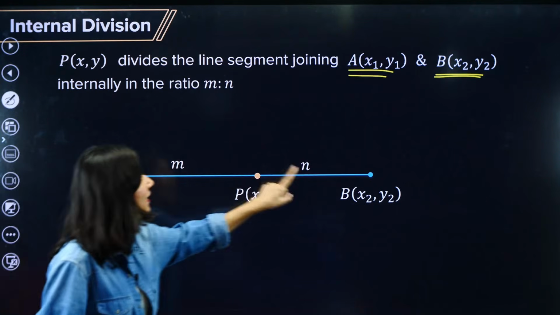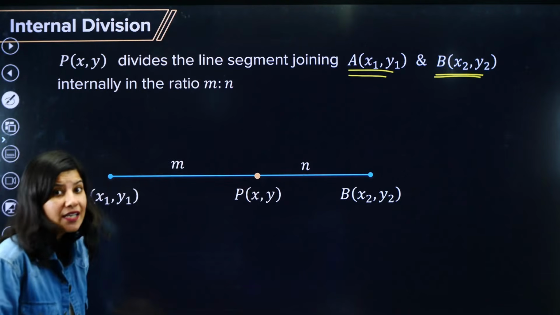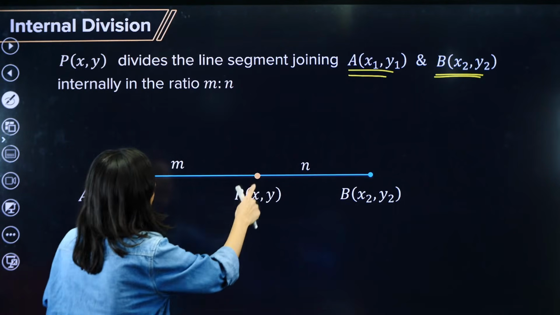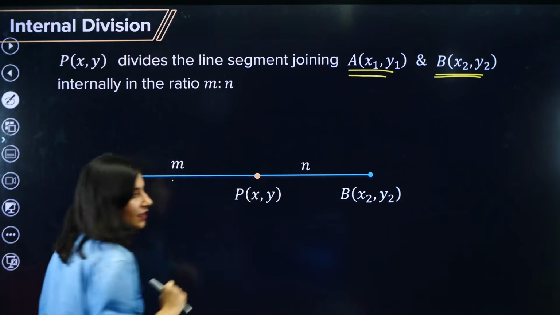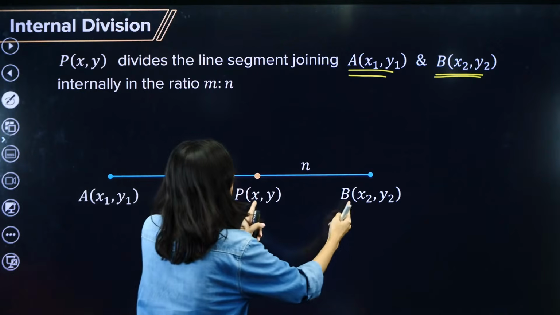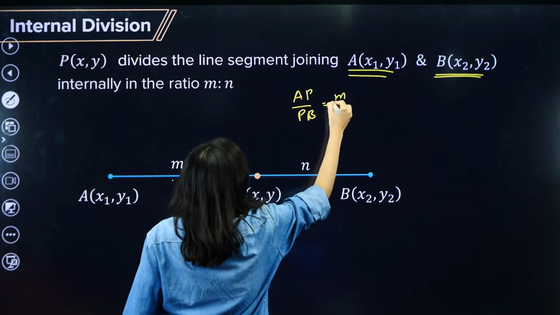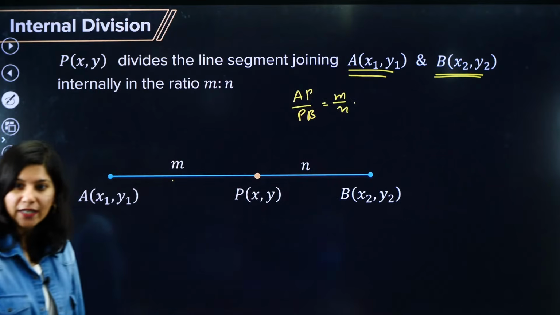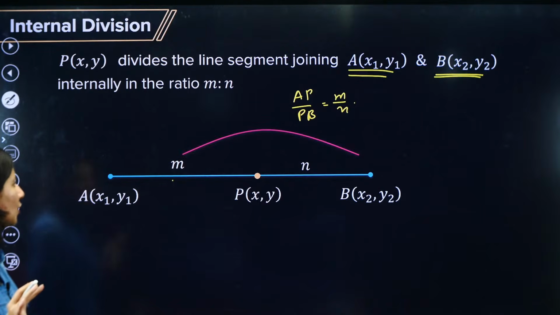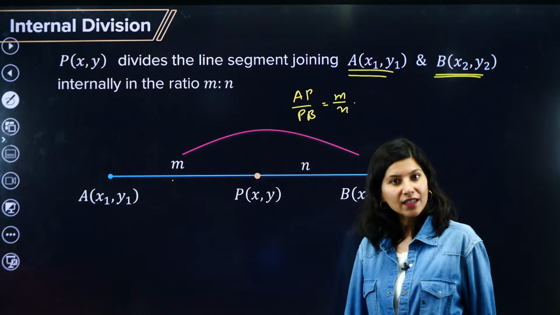P divides the line joining A and B internally, that means exactly between A and B, in the ratio m is to n. What does that mean? AP upon PB is nothing but m upon n. So now we need to know the coordinates of P. Did you understand the question?